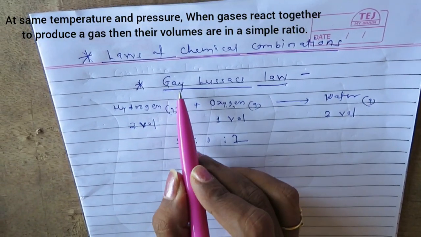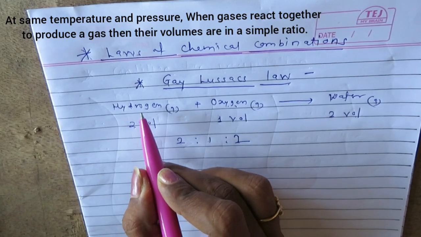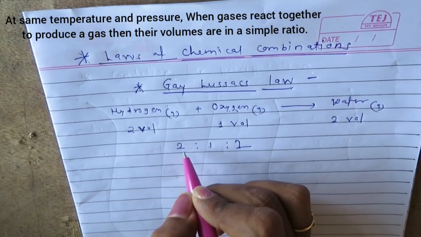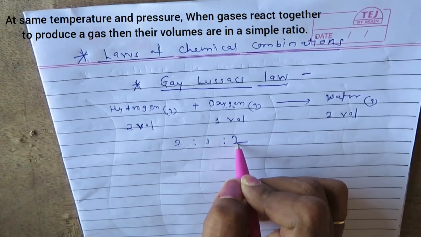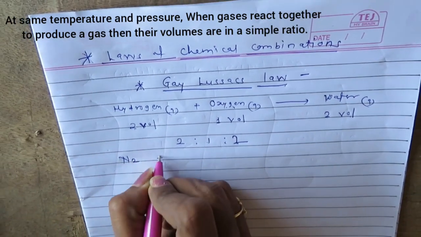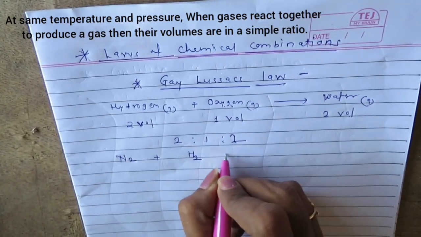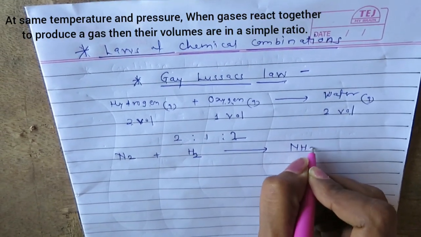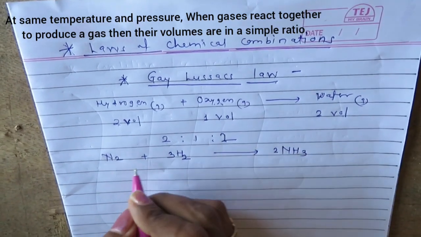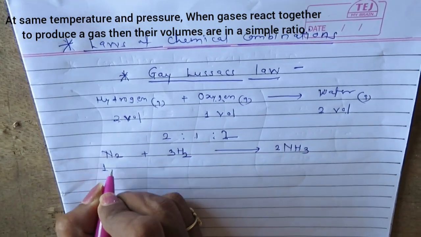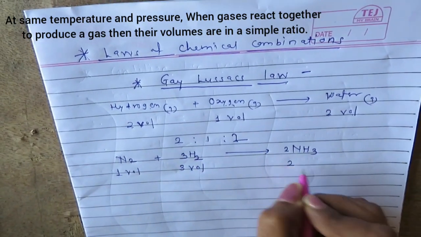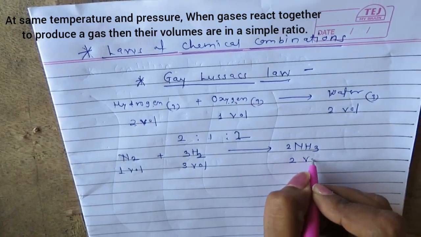So this is what is called Gay-Lussac's law of combining volume. When gases react together to form a gaseous product, their volume ratio is a simplest whole number ratio. So one more example we can take, that nitrogen combines with hydrogen to produce ammonia. Here you can see that one volume of nitrogen combines with 3 volumes of hydrogen, produces 2 volumes of ammonia.